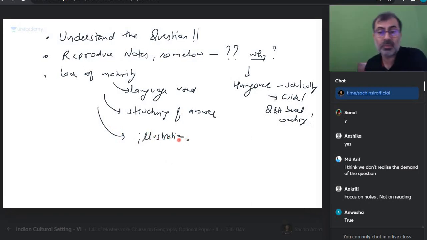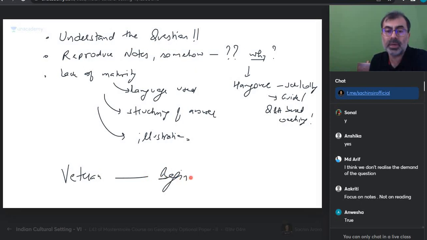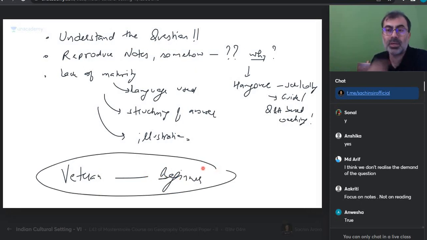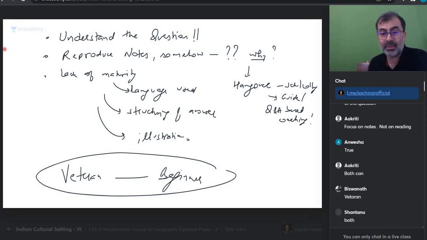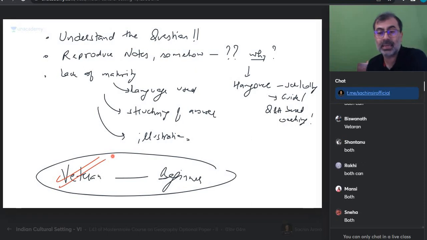Everyone, it has been 1 hour 45 minutes. I am doing this because my unit is ending. I should be able to do that. So who will clear the exam? A veteran or a beginner? Both can. Right now I see more chances for veterans. Both can, but right now the chance looks higher for a veteran. Anyone who masters this, okay, perfect.